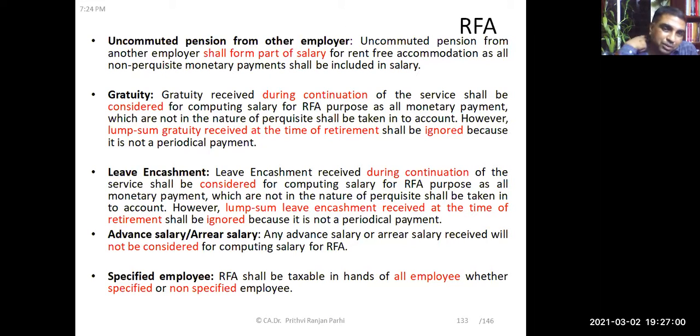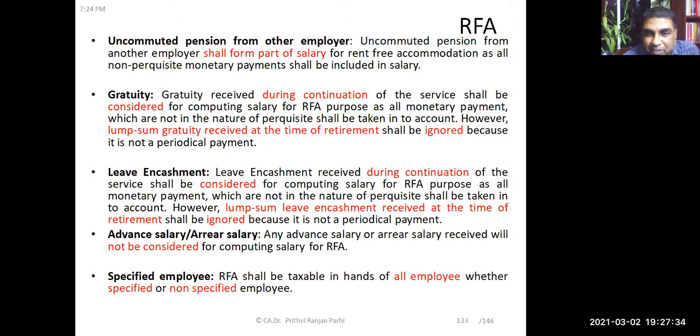But lump sum gratuity received at the time of retirement is to be ignored. Leave encashment received during continuation of service shall be considered while computing the value of rent-free accommodation. But lump sum leave encashment received at the time of retirement is to be ignored.